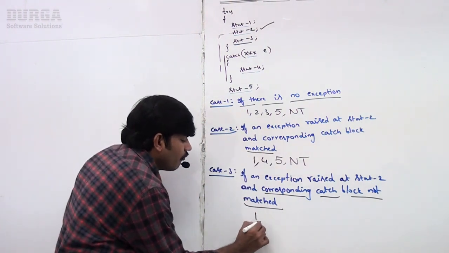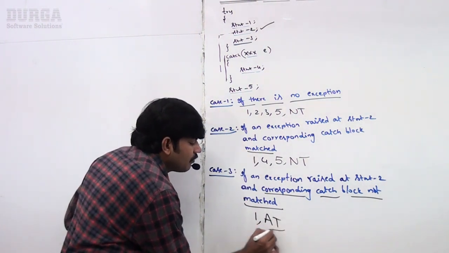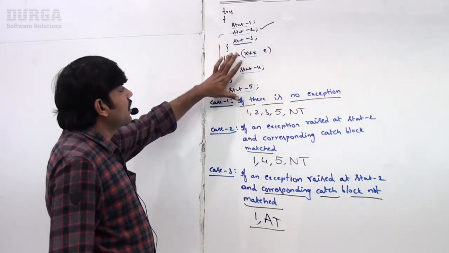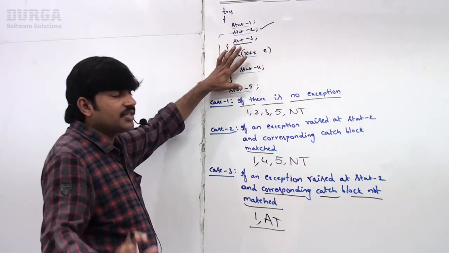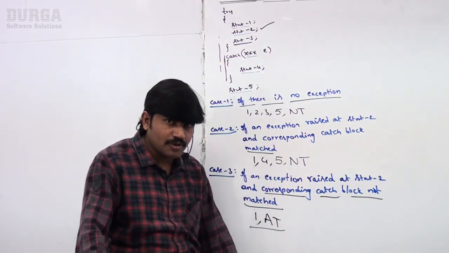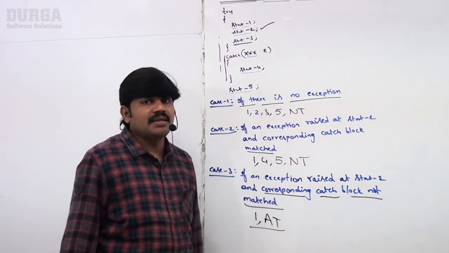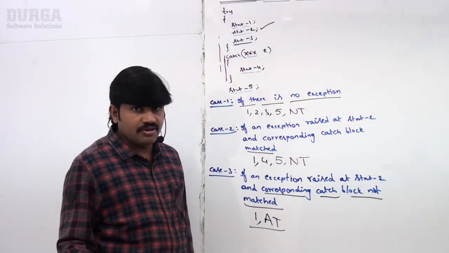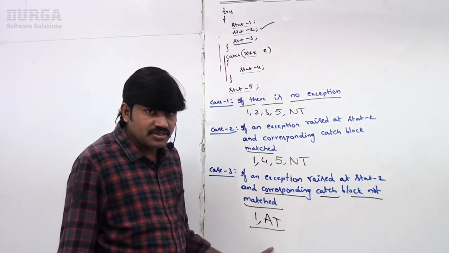That's why 1 followed by abnormal termination. The remaining code is never going to execute. After 1, at statement 2 only, the program will be stopped by raising that exception. Are you in a position to understand up to this?